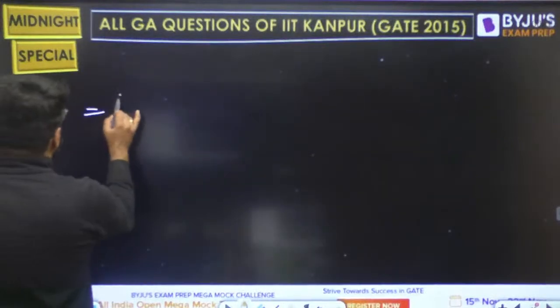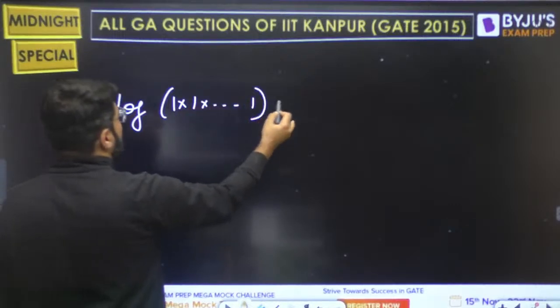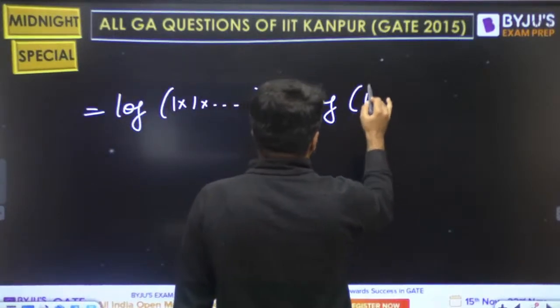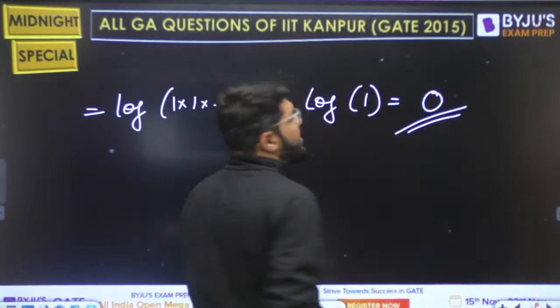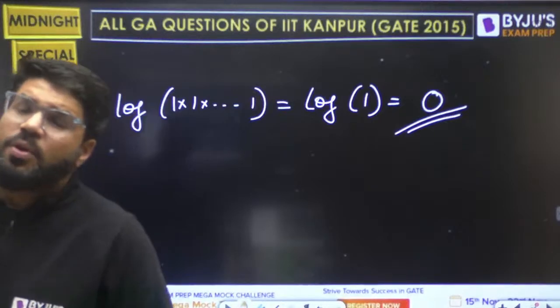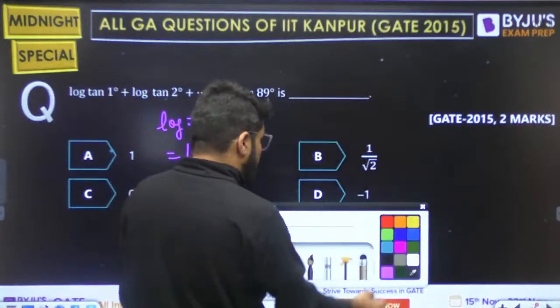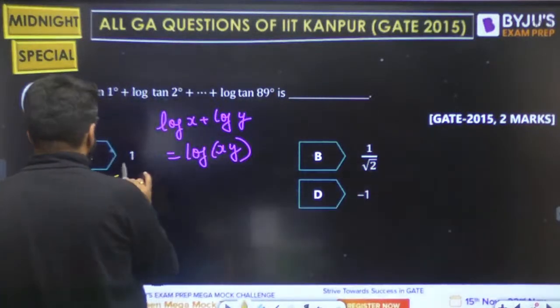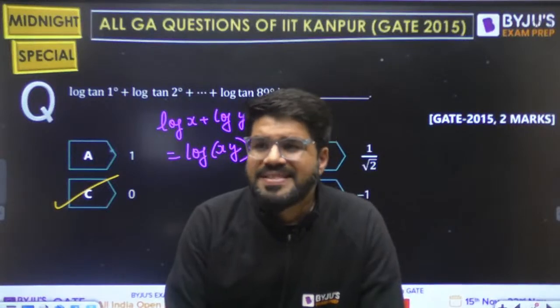So what should be the answer? Inside the log, everything that is left is 1, 1, 1, 1, 1. Multiplied all, I get log 1, and log 1 to any base is 0. What is the value of log 1? Whatever the base may be, log 1 is always 0. So the correct answer is C.